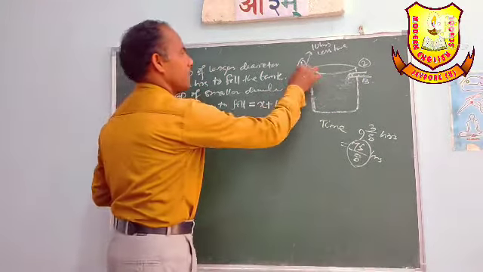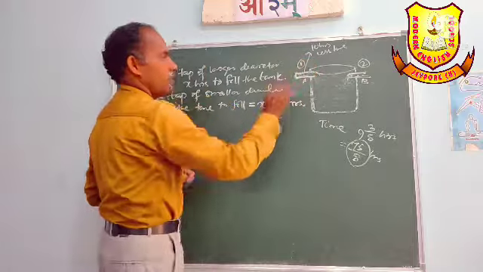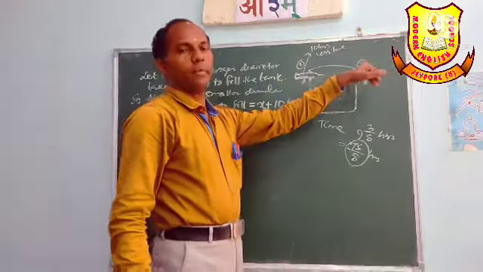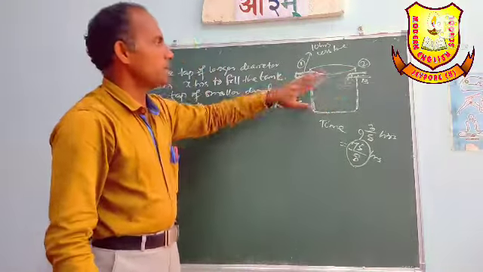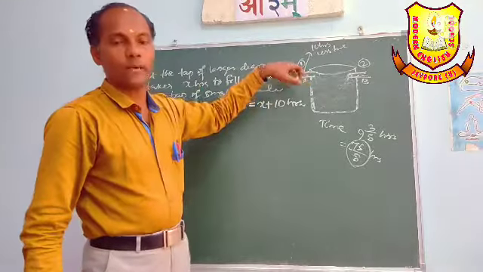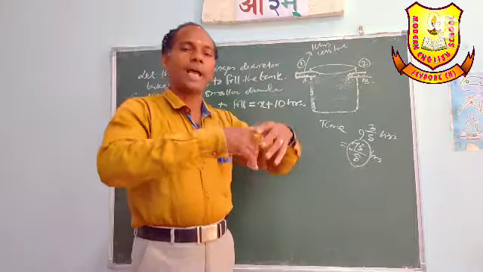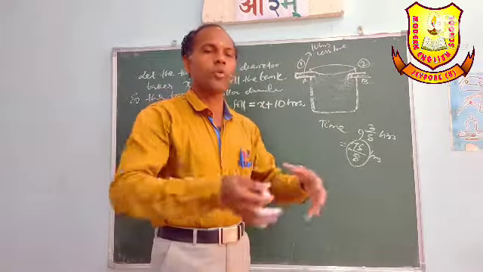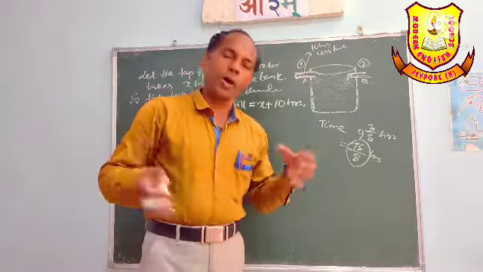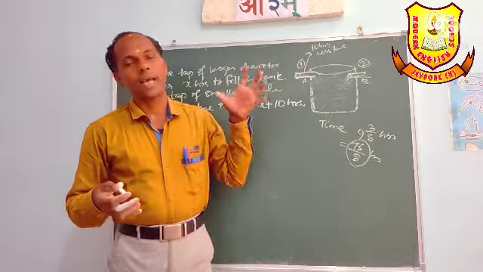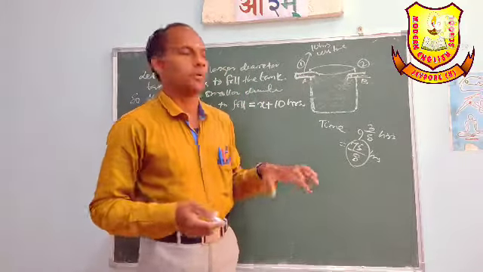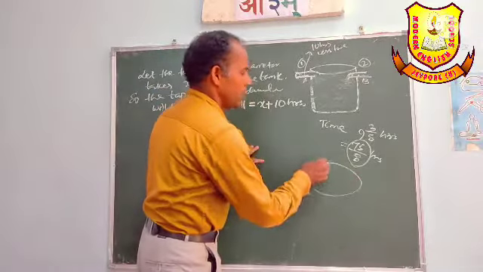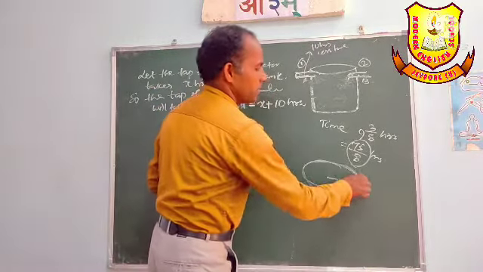Okay, one is taking x hours, this one is taking x plus 10 hours, because the larger one whose diameter is more will take less time, because more water will flow. Why will more water flow? Because its diameter is more, its volume will be more, because this one is a cylinder, this is the radius.